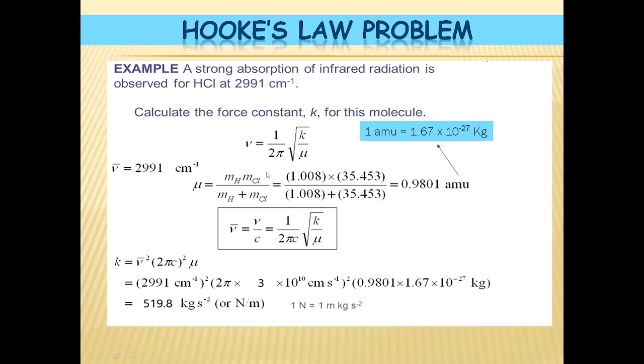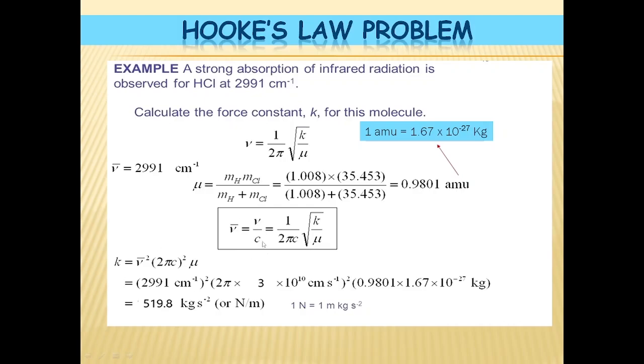So we get mu, the reduced mass of HCl, as 0.98 AMU. But we have to convert this AMU to kilogram by multiplying with 1.67 into 10 raised to minus 27. And we have got the mu value.